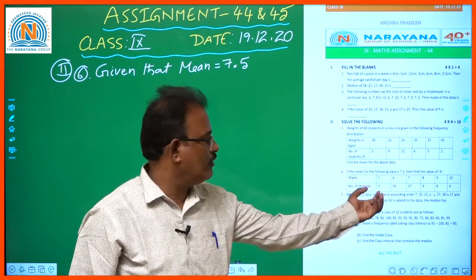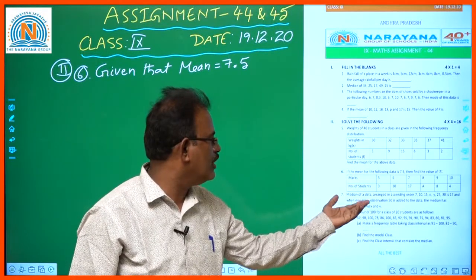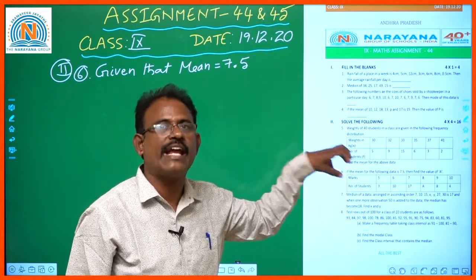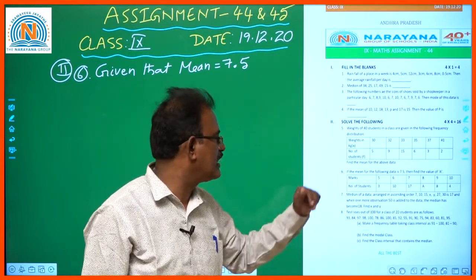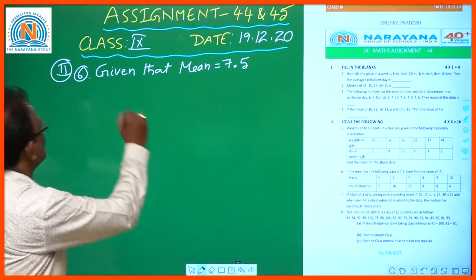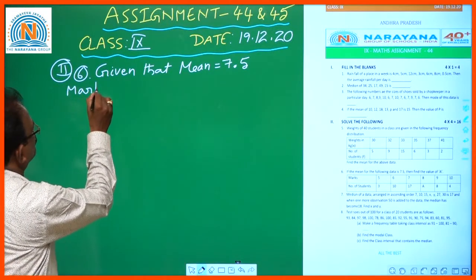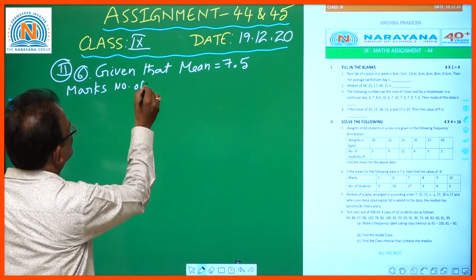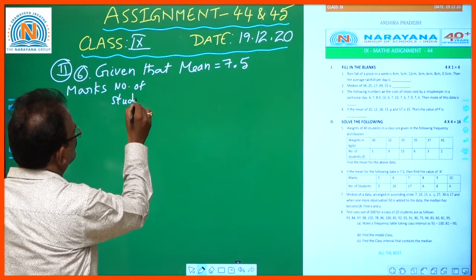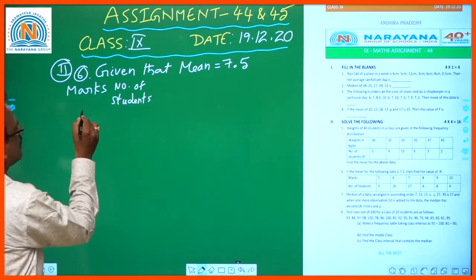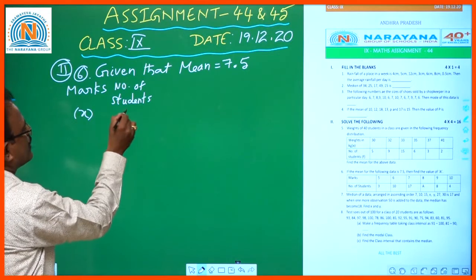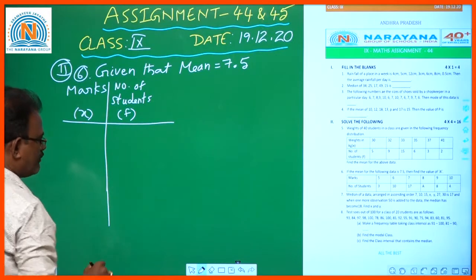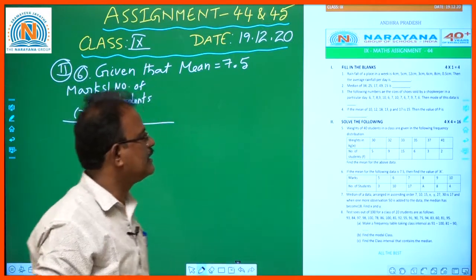Then find the value of one missing value regarding the number of students for a particular mark, who scored 8. We need to find it out. So what is the given table? First of all, this is marks, and then number of students. Marks are represented by X and number of students are represented by F, F for frequency. So this is 30.